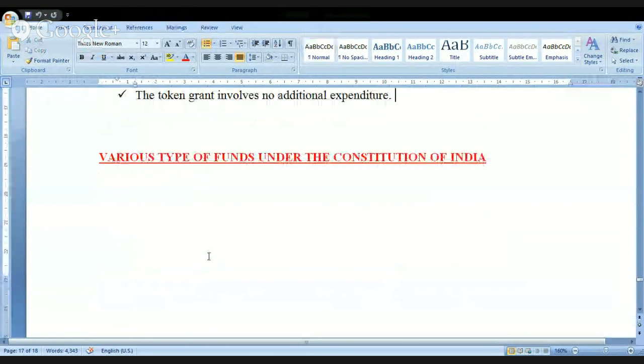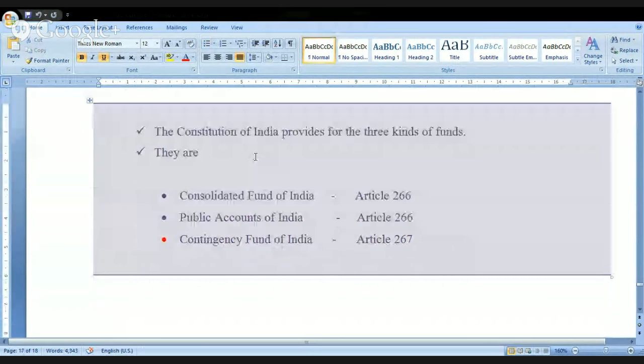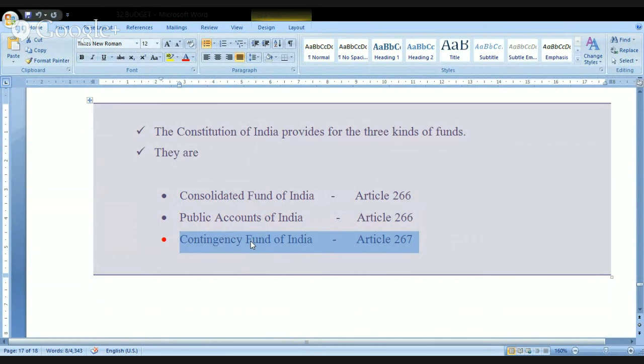Now look at this. There are various types of funds that are available under the Constitution of India. What are these? The Constitution provides three types: Consolidated Fund of India, Public Accounts of India, and Contingency Fund of India. Look at this. The first two are mentioned under Article 266, and the third one is mentioned under Article number 267.